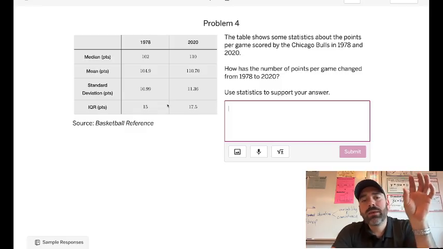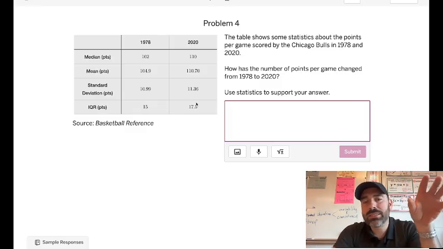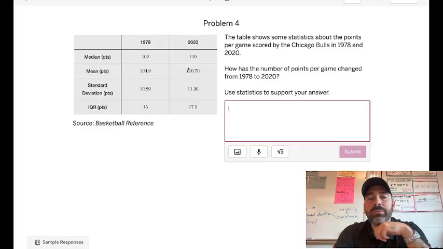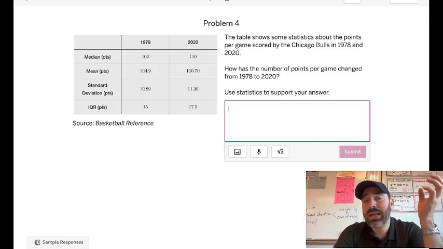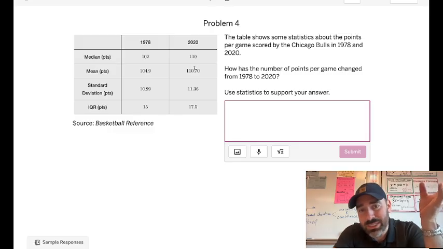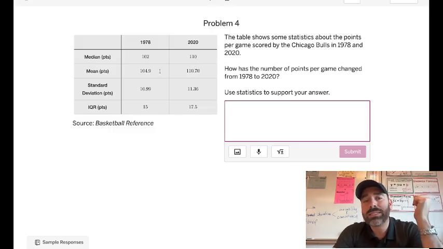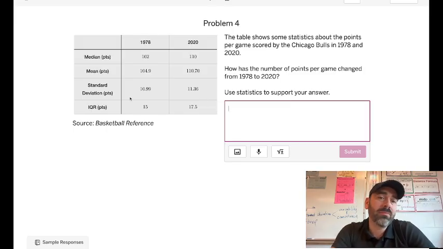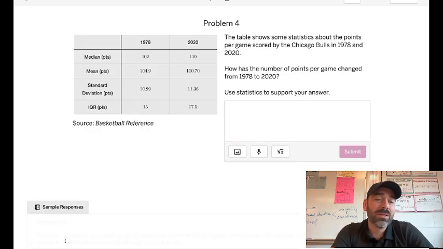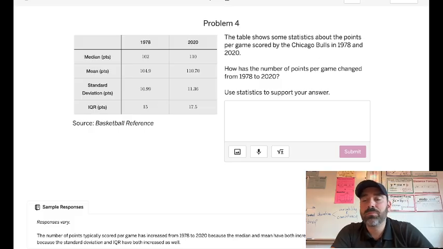But we could say that they're a little less consistent or a little more variable, based on the IQR and the standard deviation. And we could say that their points per game went up a bit. It has increased over time from the 1978 team, but they're a little more variable, meaning the higher highs of points per game might be a little bit higher. These are still pretty close numbers. All right, cool. Let's move on.